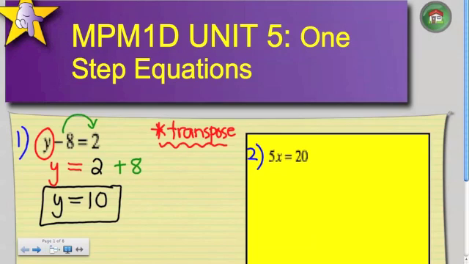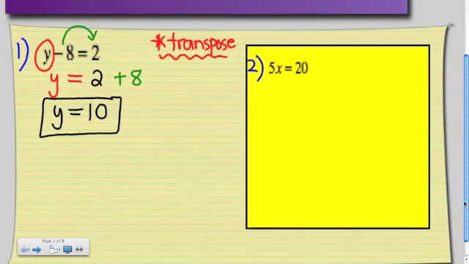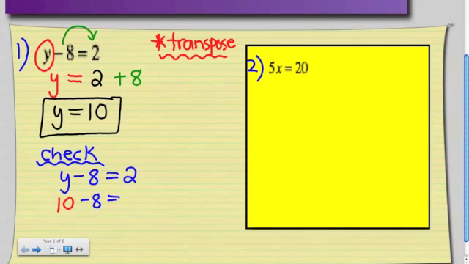Now, when it says to check your answer, what would I do to check my answer for this particular question? Check my answer. Drew? Exactly. Okay. So I'm going to show you an example of checking so you know what I expect you to do on your test. So if y is equal to 10, I'm going to substitute that value into my equation. So instead of y minus 8, I have 10 minus 8 is equal to 2. And then I know that 10 minus 8 is equal to 2, so 2 is equal to 2.